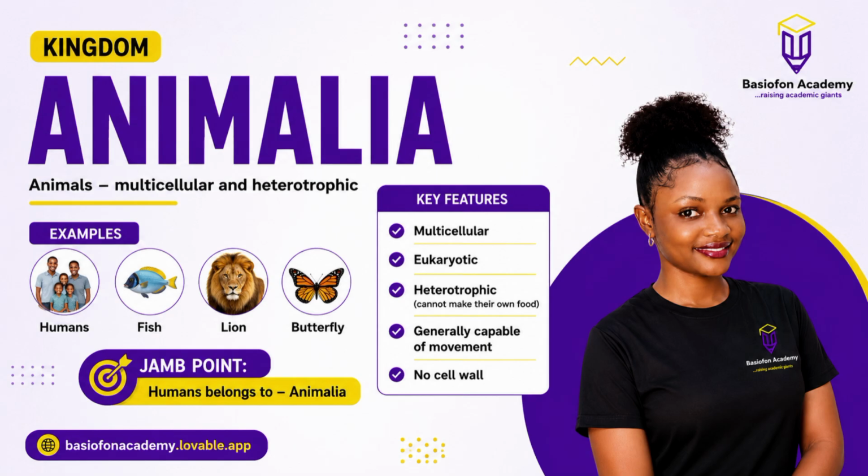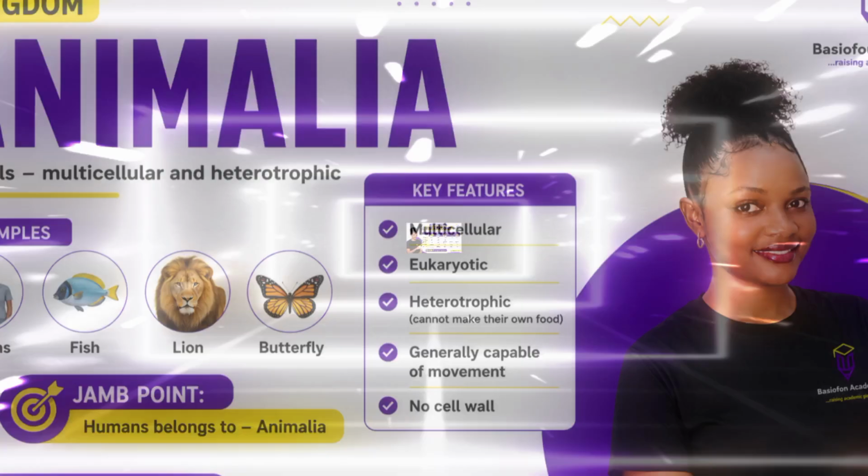Finally, Kingdom Animalia. Examples include humans, fish, lions, and butterflies. Animals are multicellular eukaryotes. They are heterotrophic because they obtain their food from other organisms. Unlike plant cells, animal cells do not have cell walls. Humans belong to Kingdom Animalia.